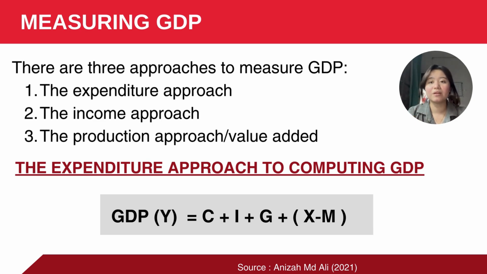And G is the government expenditure, which is the expenditure of the federal, state, and local government on final goods and services. X minus M: X is the foreign expenditure on purchase of domestic goods and services. It can also be defined as the goods and services domestically produced and sold to foreign countries, whereas the import M is the domestic expenditure on purchase of foreign goods and services.